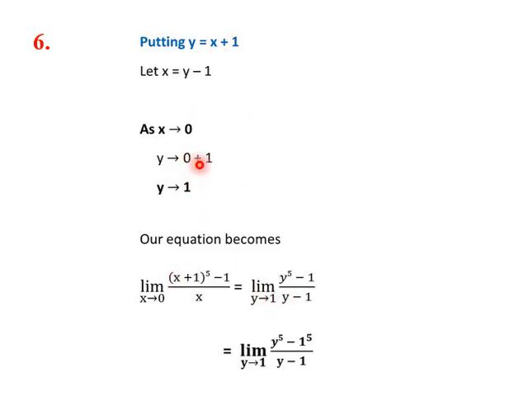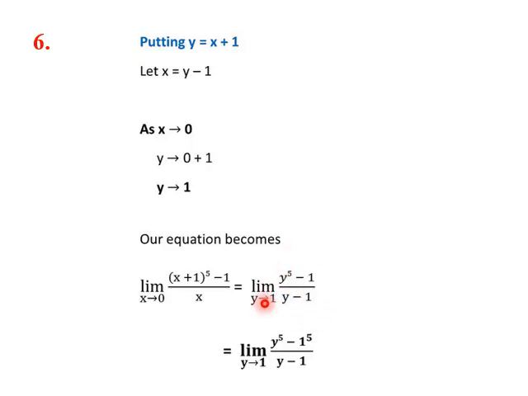And we need to change the value of the limit also, because the limit is from x tending towards 0. When we have put x plus 1 equal to y and made changes to this equation as y power 5 minus 1 by y minus 1, we need to change the limit also. We cannot put x tending towards 0 when the function is in y.